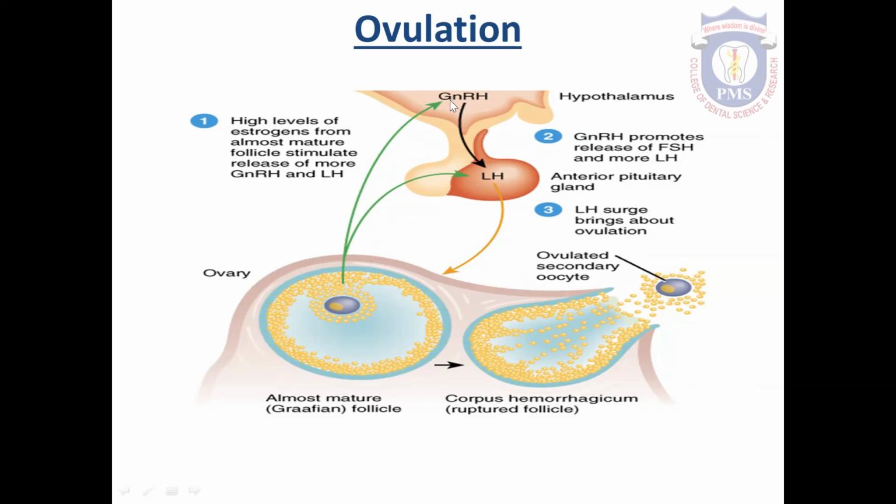These hormones stimulate the anterior pituitary to secrete luteinizing hormone. This luteinizing hormone acts on the mature Graafian follicle and ruptures it. The follicle is ruptured and the ovum is released into the abdominal cavity. The process is called ovulation.